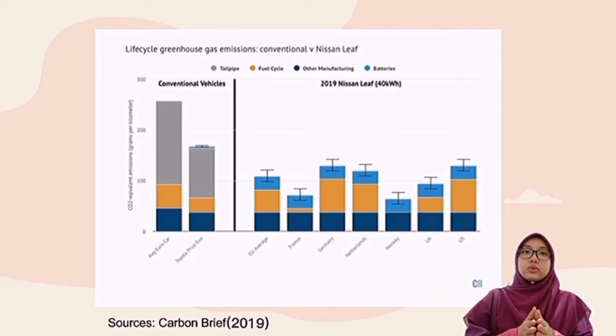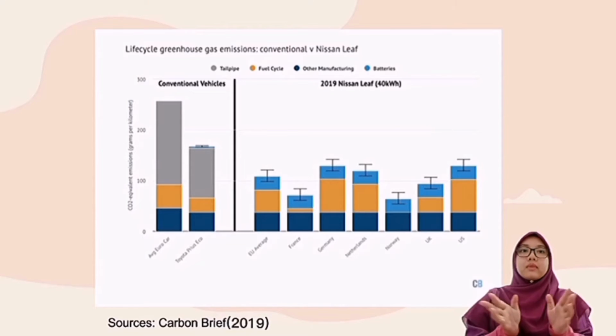From the graph shown, electric vehicles recorded 128 grams of carbon dioxide emissions per kilometer. Meanwhile, conventional vehicles recorded 258 grams of carbon dioxide emissions per kilometer. From this data, we can conclude that electric vehicles pollute about half as much as conventional vehicles.